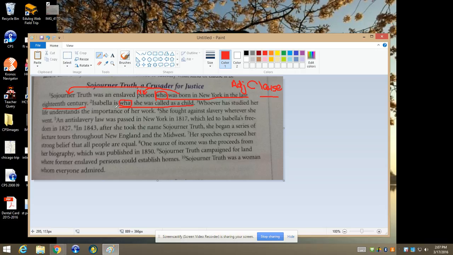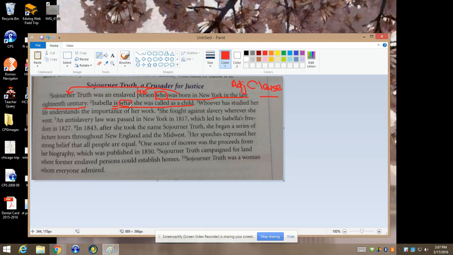So in this case, I want to remind you that a linking verb is very similar to an equal sign. So Isabella is, and you could put a pretend noun here. Isabella is a person, or Isabella is pretty. That would be an adjective. Now look and see if the clause works as a noun or an adjective. It says it's what she was called as a child. That sounds like a thing to me. So this one is actually a noun clause. It does not modify or describe.